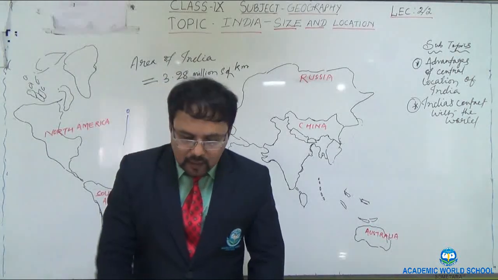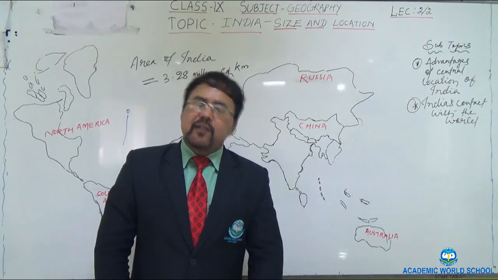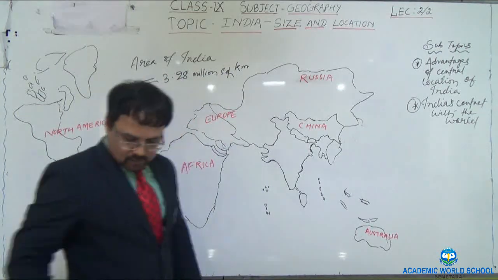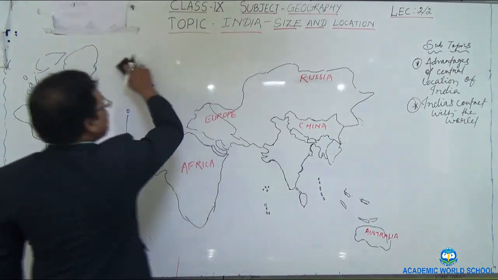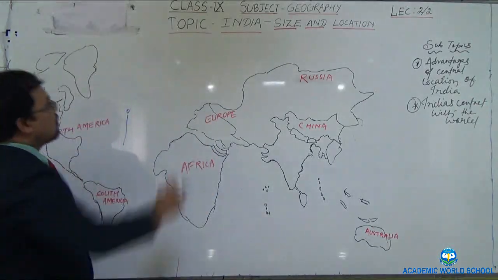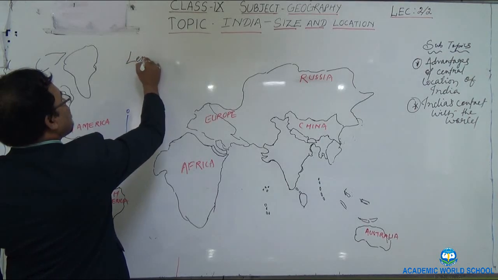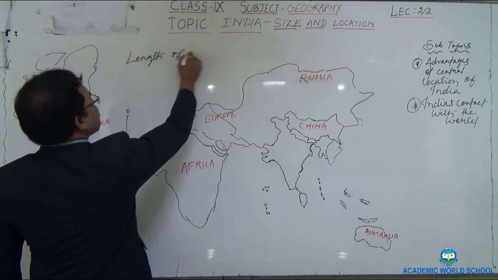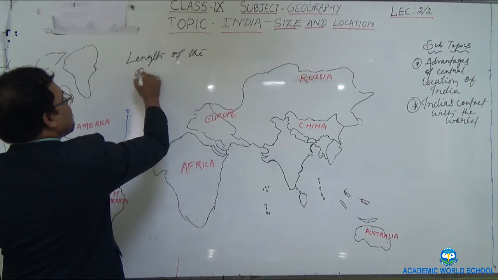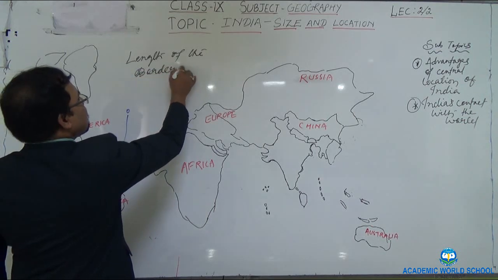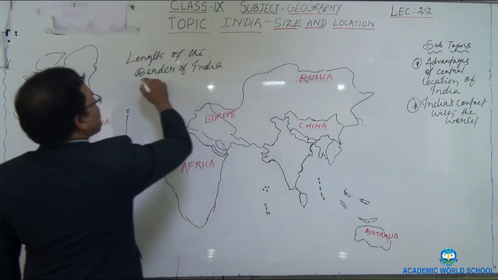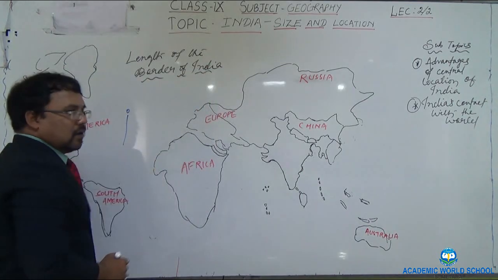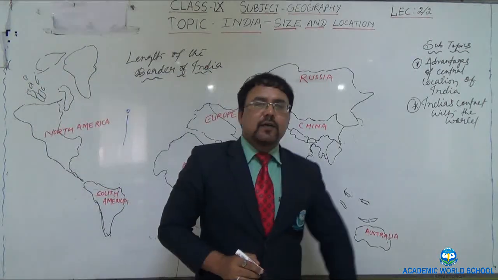Next, I am going to tell you about the length of the border of India. What is the length of the border of India?